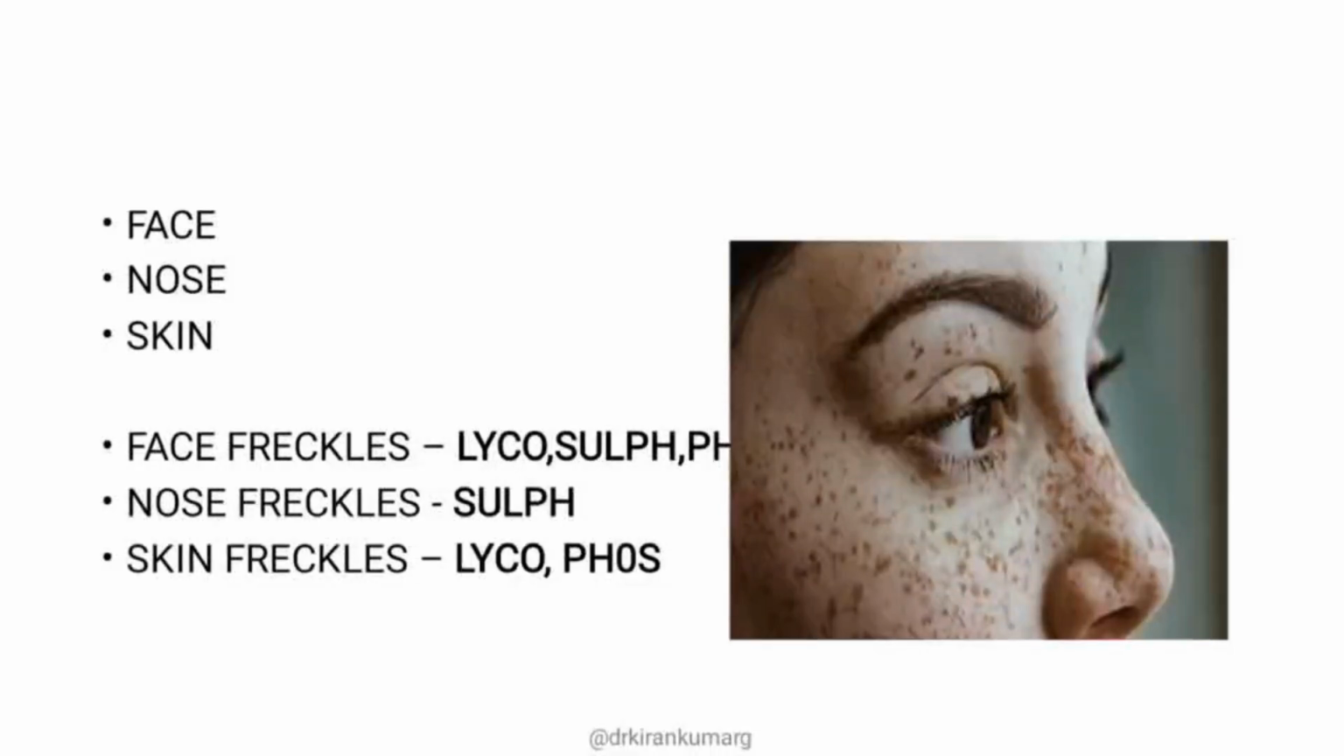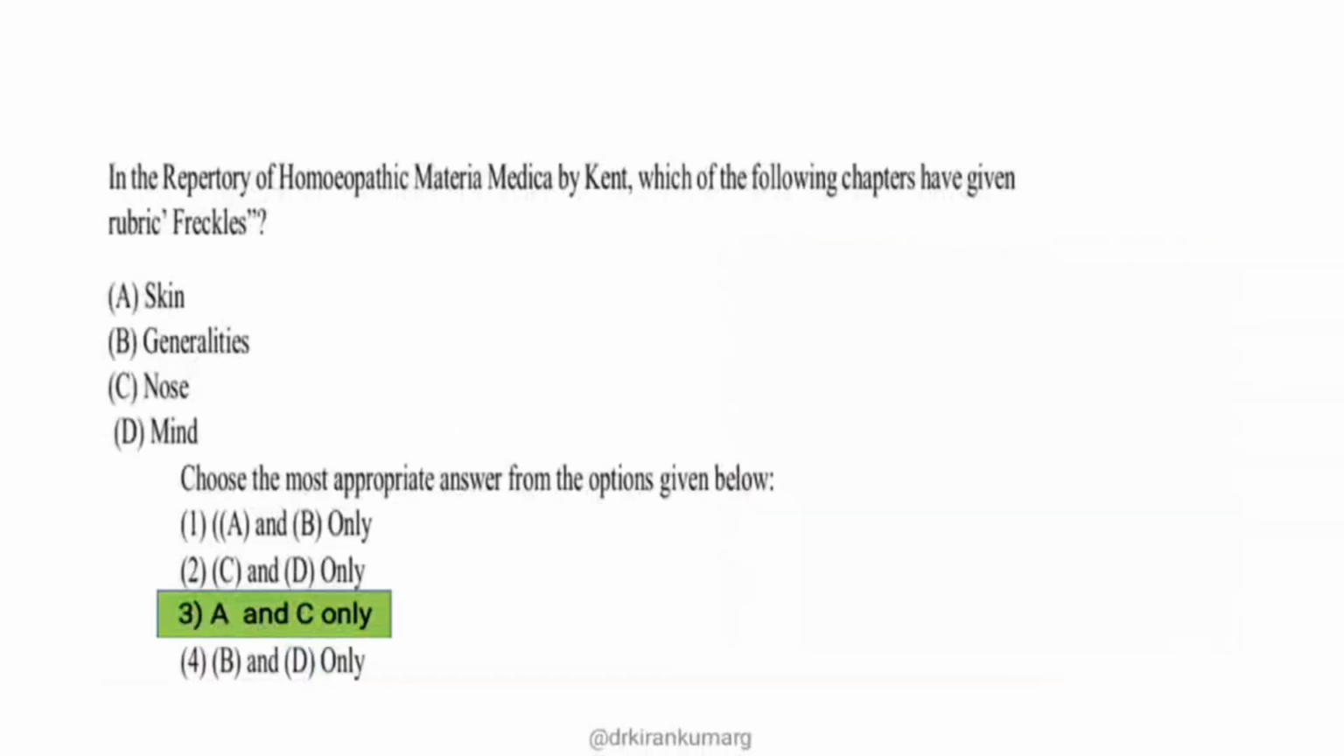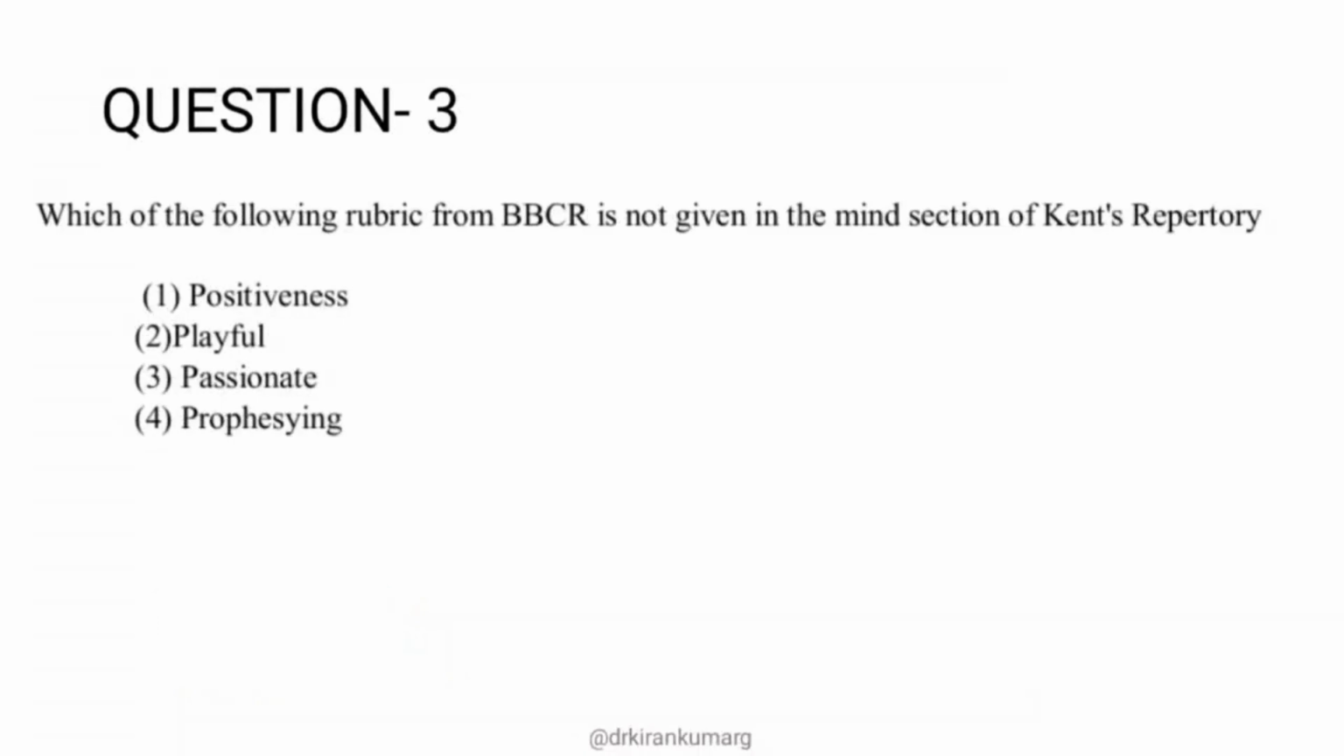So now what is the answer? You have it in the face, nose and skin. Since face is not given in the option, the face chapter is clearly ruled out. You are only left with skin as well as nose. So in the Kent's repertory, you have it in the skin as well as in the nose. So the correct option is option 3, A and C only. Moving on to next question.